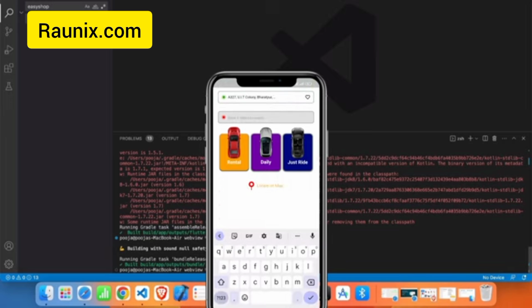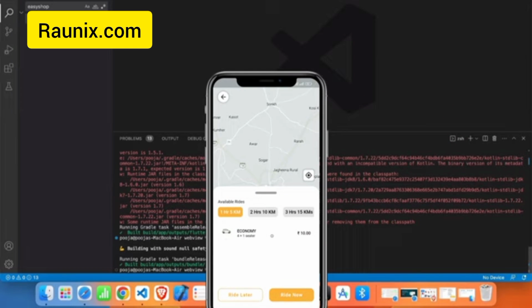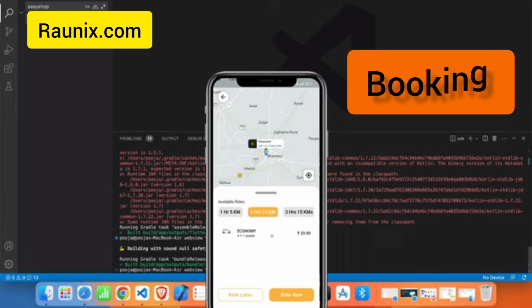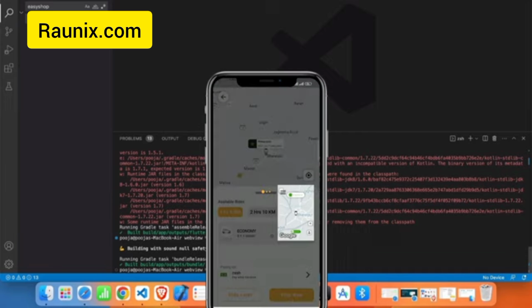So this is the user app. User can choose his pickup and drop location and he can book rental like 1 hour, 2 hour, 3 hour and he can book rental booking. In our application we have three types of booking: rental, normal taxi and ride without destination, and in this video you will be able to see them. And this is rental booking.